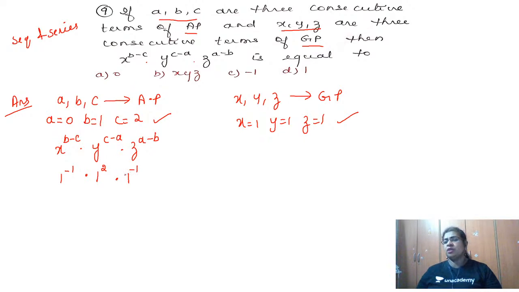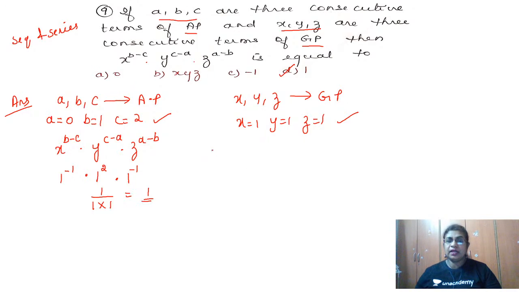Now I know A to the power minus M is 1 by A to the power M. So I can write this as 1 squared, which is 1 by 1 into 1. The two negative powers I brought down. So what is my answer? My answer is going to be the D option. This is one way of doing it, the shortcut where I can give numbers which are in AP and numbers which are in GP and check the answer.